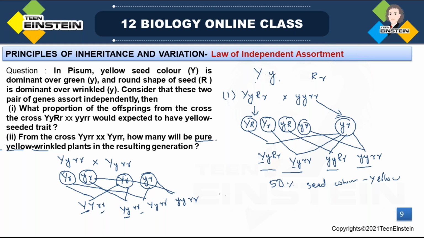But they have asked for pure. Pure means capital Y, capital Y, pure yellow and pure wrinkled. Only this combination. So only 25% of the plants will form the pure yellow wrinkled condition. Got it? So that's how to solve the problem.